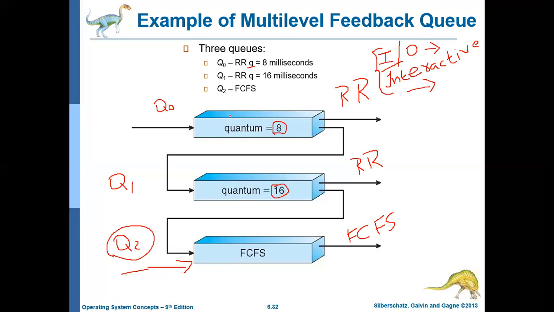Also, the jobs which are waiting in the lower priority queue for a longer period of time are moved to the higher priority queue.